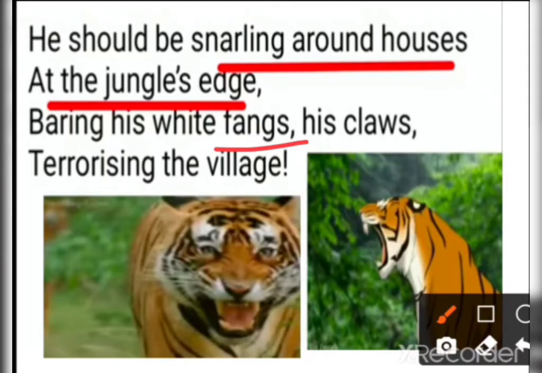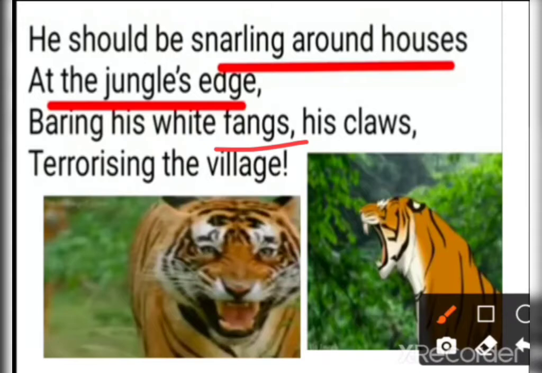In this stanza, the poet says that even though he would prefer the tiger to live in the wild, it is not as if it would lose all touch with human civilization, and he imagines what the tiger would do in case he failed to find any prey in his natural habitat. He says that the tiger would be growling, snarling around. He could be growling, that is the roaring of the tiger.